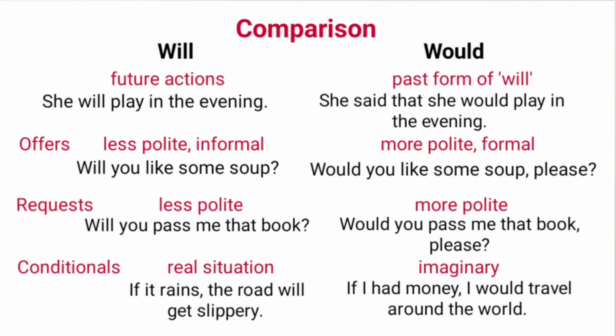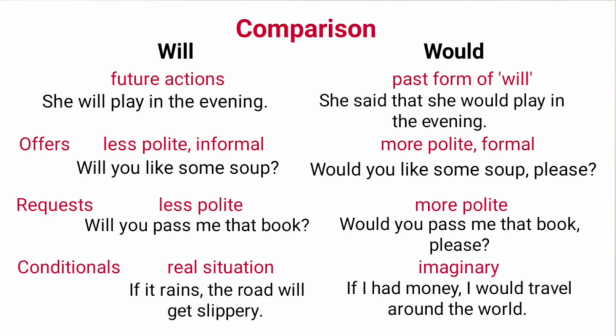Now, comparison between will and would. Will is used for future actions. For example, she will play in the evening. While would is the past form of will. Mostly we use it in reported speech. For example, she said that she would play in the evening. Would is also used while talking about the past actions.